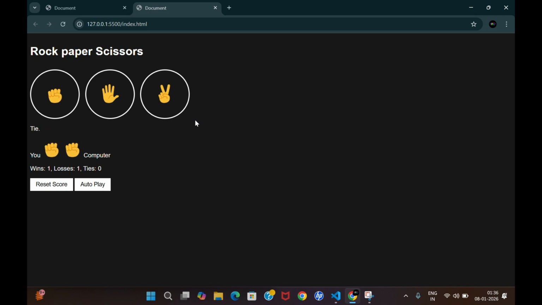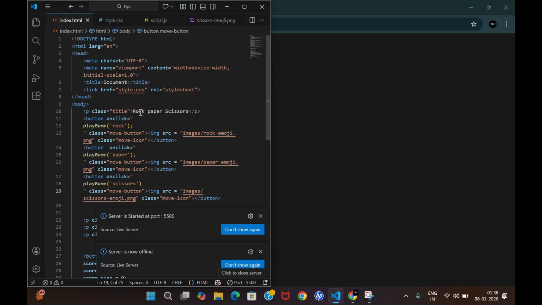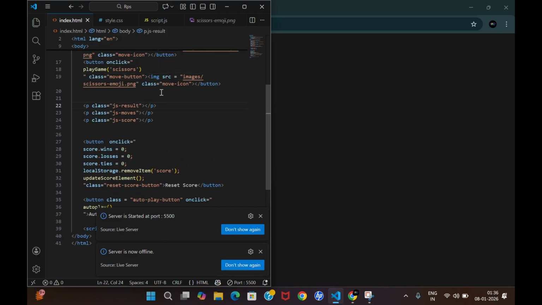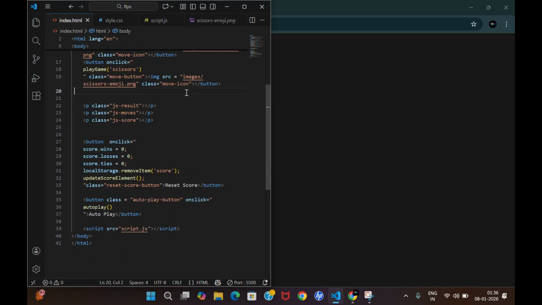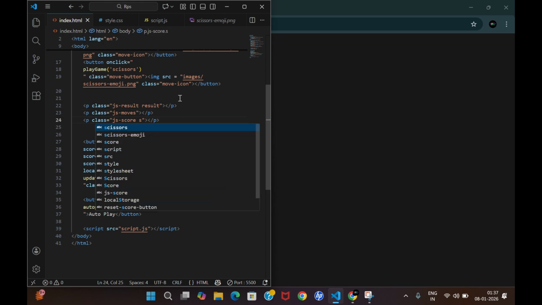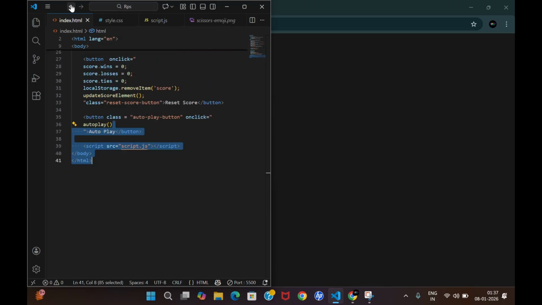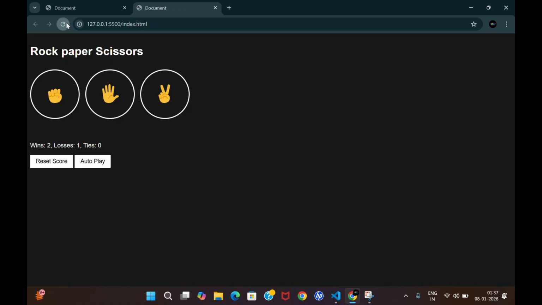Yes, it's definitely working. And now what you can see is that I think the tie has not been edited properly. So let me look at my result one, and I think, yeah. Over here we have to add two things, that is our result class. I think, yes, we have just directly used the result. I assumed that I had declared it, but I haven't. And for score also we have to declare it something like this. So let me minimize it. Yep, and let's start autoplay.